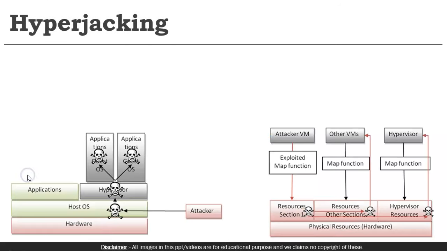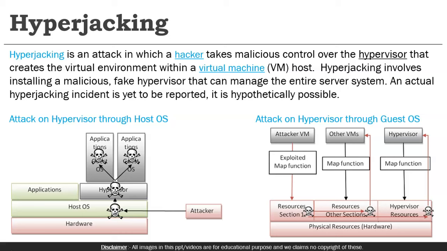The next one is the hyperjacking attack. This is an attack where you mainly attack the hypervisor only. The hypervisor is the one that controls everything. If you can control the main point, you can control the whole infrastructure. Though this attack is not yet reported in the industry, here a malicious hypervisor, or one that is not a good VM, can try to impact other VMs or infrastructure by attacking